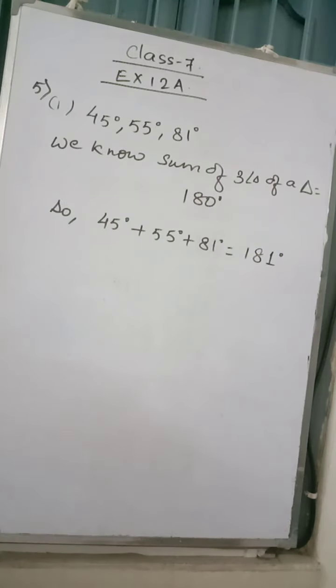Now the sum should be exactly and only exactly 180 degree, neither 1 degree less nor 1 degree more. Is it clear? Now when we add these three angles, we are getting 181 degree. That is more than 180 degree. So this cannot be angles of a triangle.